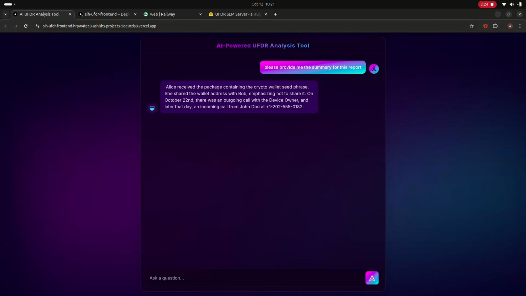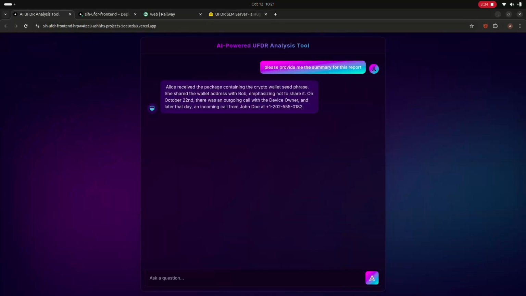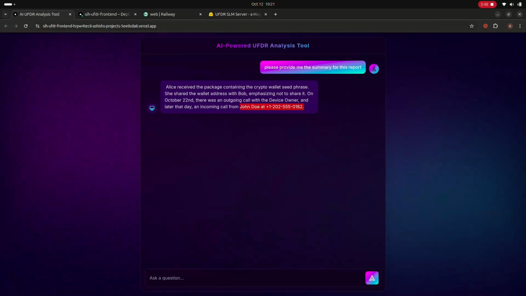Even though we are running on free services and on a small language model, not a large language model, because of resource limitations, it is providing us the answer within minutes. As you can see, Alice received a package containing some kind of crypto wallet, and there is a call from John Doe. So it provided me the summary of this report.